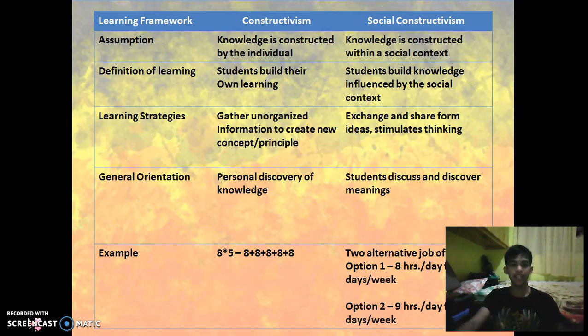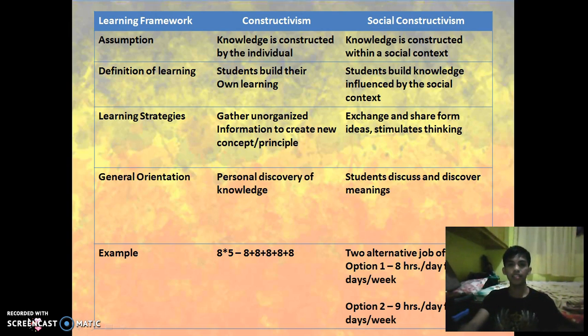As you can see, these are the frameworks about the differences of constructivism and social constructivism. On the assumption, in constructivism, knowledge is constructed by the individual, which means students build their own learning by themselves. While in social constructivism, knowledge is constructed within a social context and students build knowledge influenced by the social context.